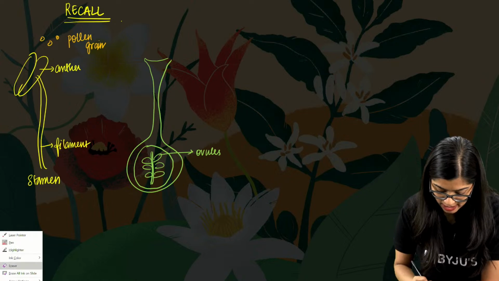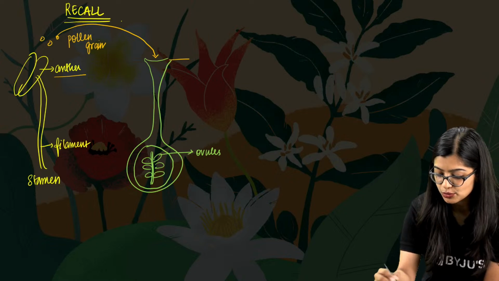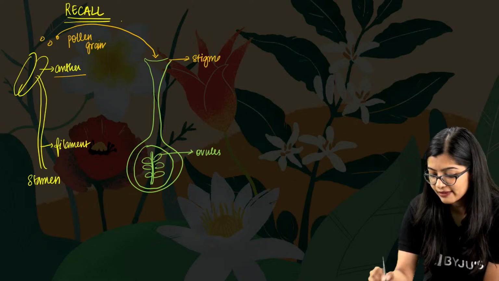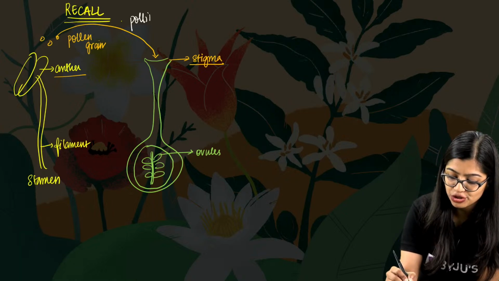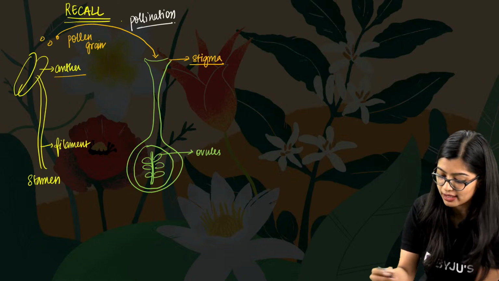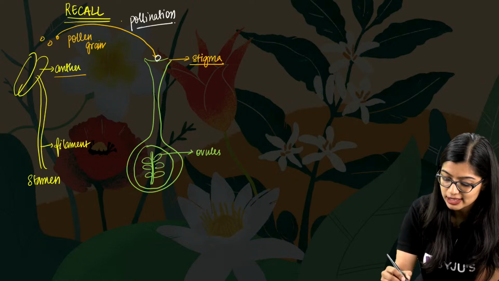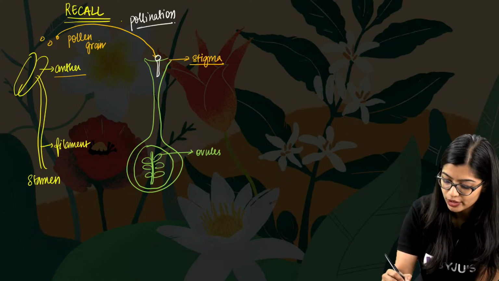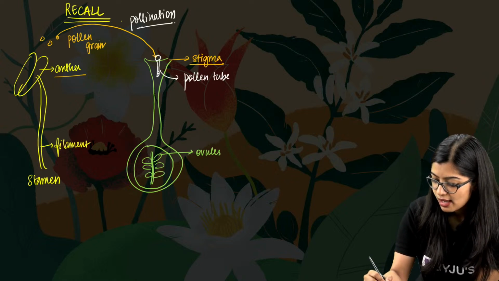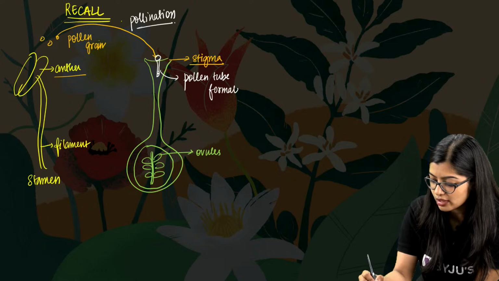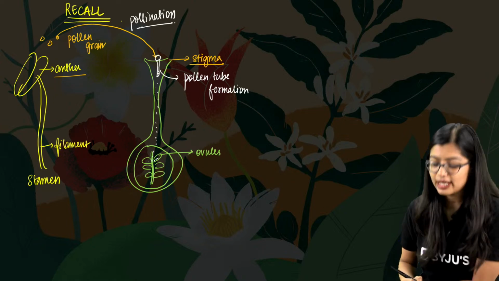By the process of pollination, pollen grains are transferred from the anther to the stigma, and we know that there are various types. I want you to focus on the screen, because I'm not reading the chat right now. Once the pollen grain lands on the stigma, it forms a pollen tube. This pollen tube will transport the male gametes all the way to the ovule.